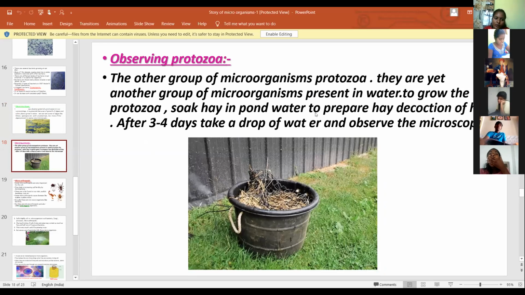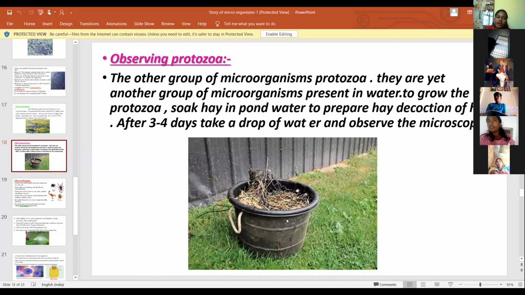To grow the protozoa, soak hay in pond water. Soak hay means dry grass. This is the hay soaked in pond water. The protozoa grow in the soaked hay of pond water.